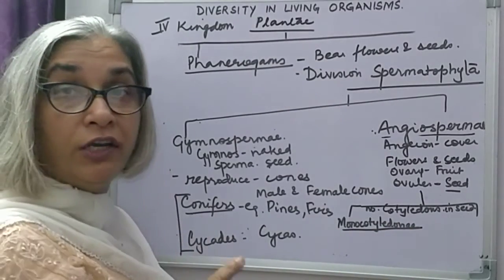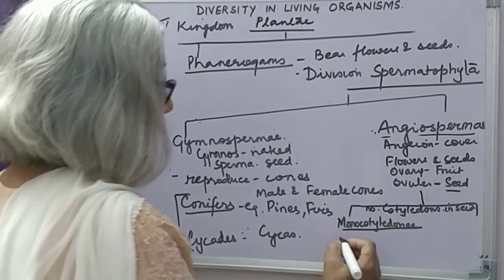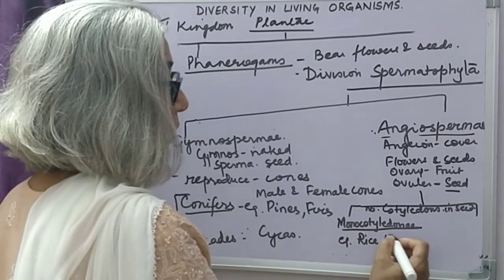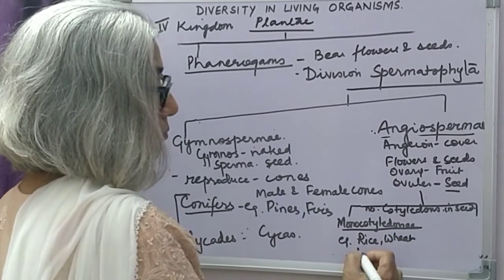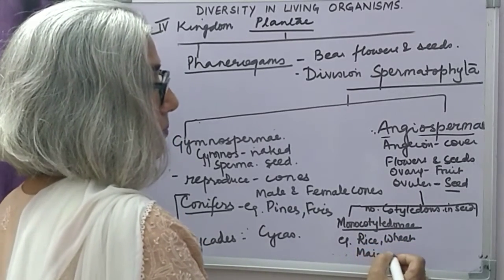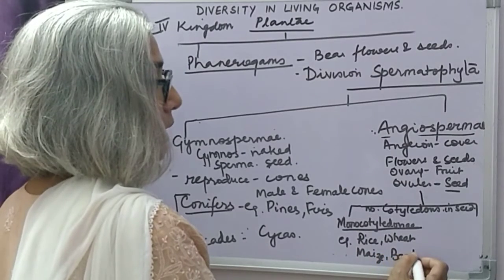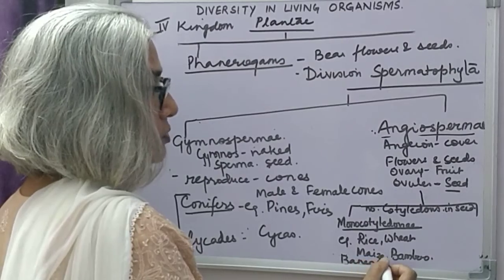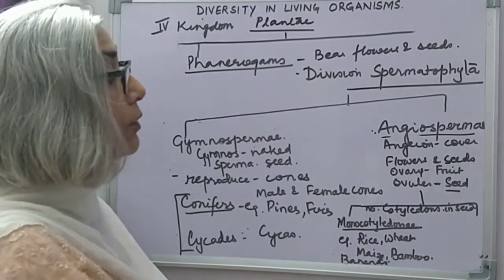When one cotyledon is present in the seed, examples of this are rice, wheat, maize, bamboo, banana, etc. I've just given you a few examples. You will find more examples in the book.